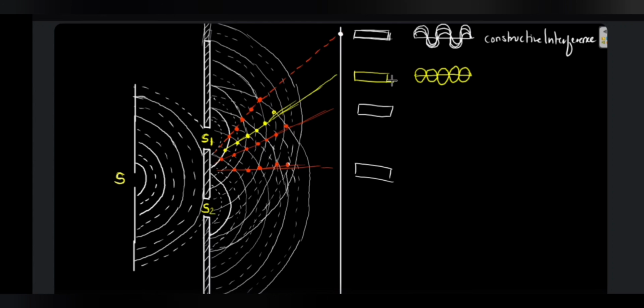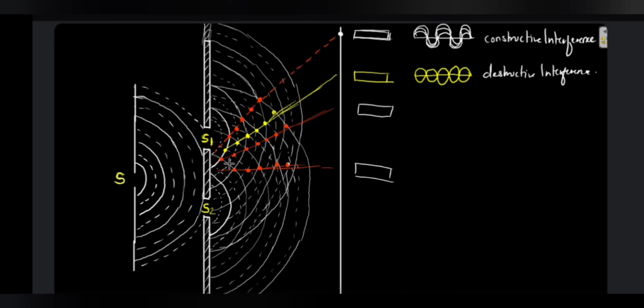Therefore here the effect of the two waves will be cancelled. Since they are from a monochromatic, coherent light source, the amplitude will be the same. So if one wave is going like this, the other wave will go like this. They will cancel out the effect of each other, and the final light will be blank. It will be dark. The amplitudes will be cancelled, and finally you are going to get a darker band over there, and this is called destructive interference.